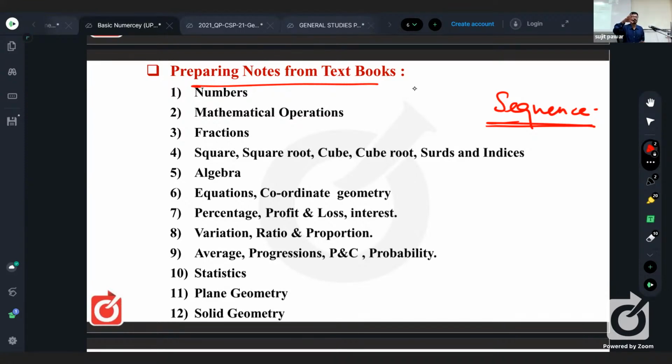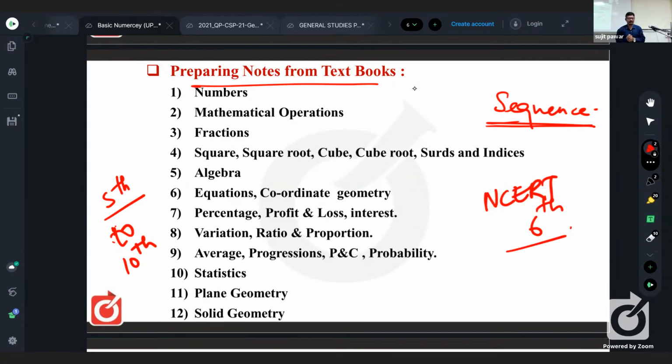Even NCERT books directly, or ICSE board, if you are having your books. Those who are from state board, start from 5th standard till 10th. And NCERT, please start from 6th standard.